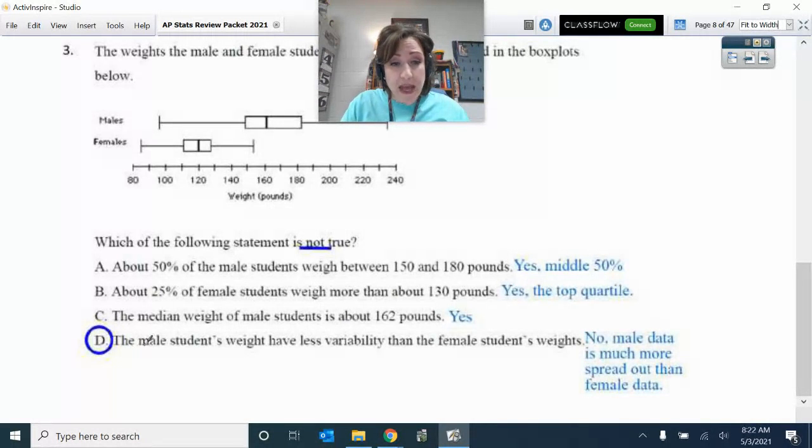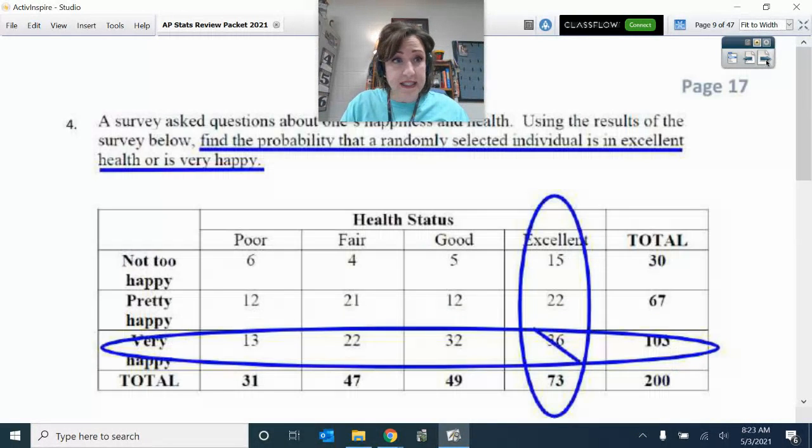Now, the males' weights have less variability. Definitely not, because I can see that they span much more, so they have a wider range. And even the IQR, the IQR is wider than the female's IQR. So in all terms, the males have more variability, not less.